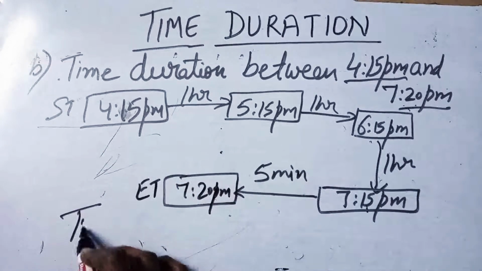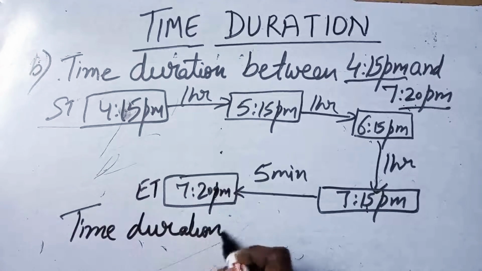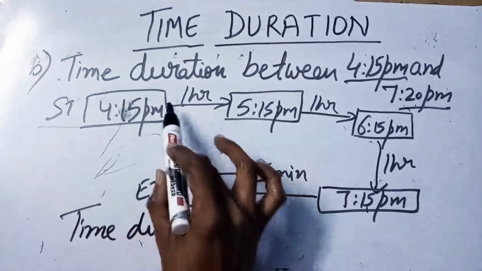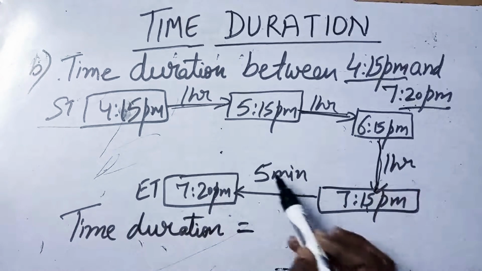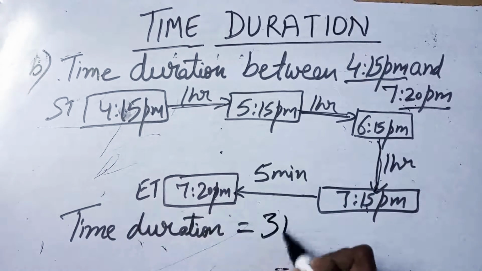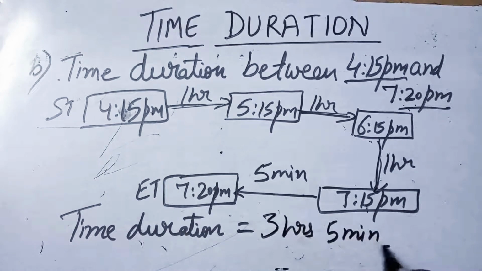So now the time duration is 1 hour, 2 hours, 3 hours, and 5 minutes. This is the time duration. Hope you have understood the topic of time duration. Thank you, students.